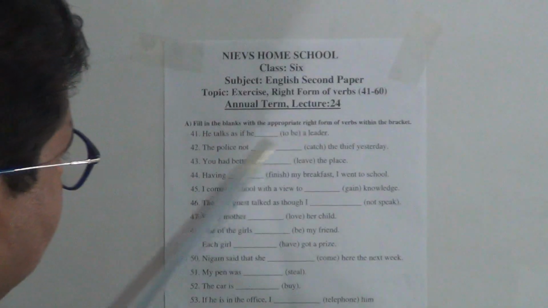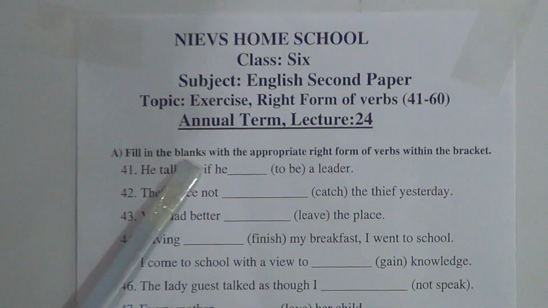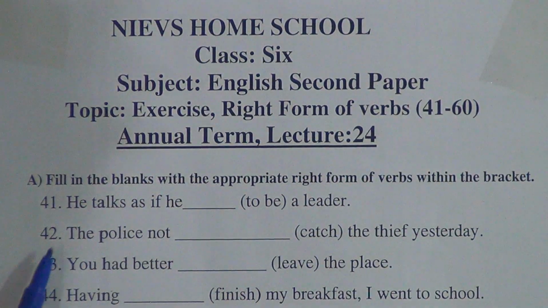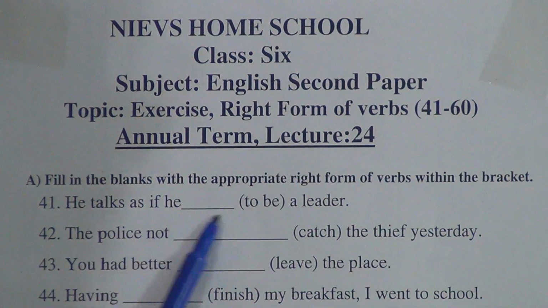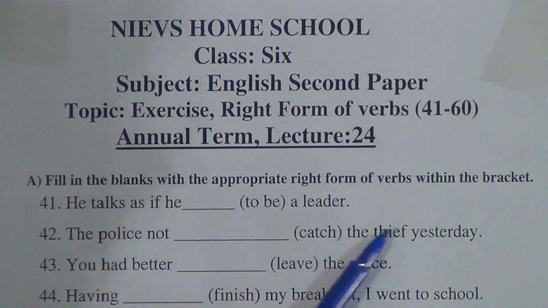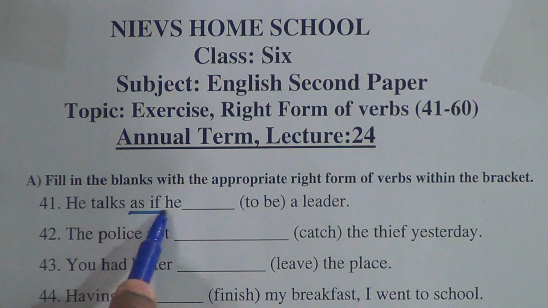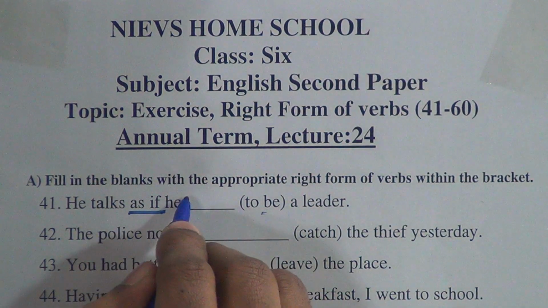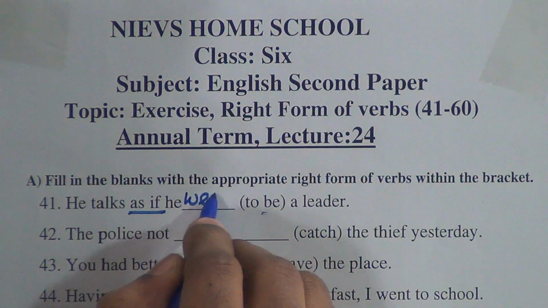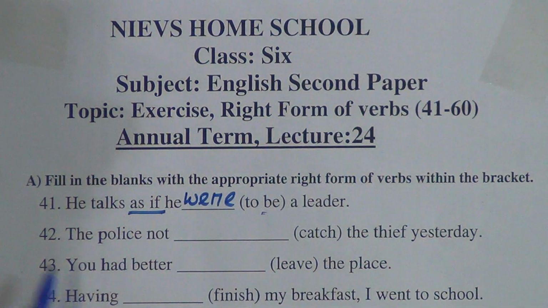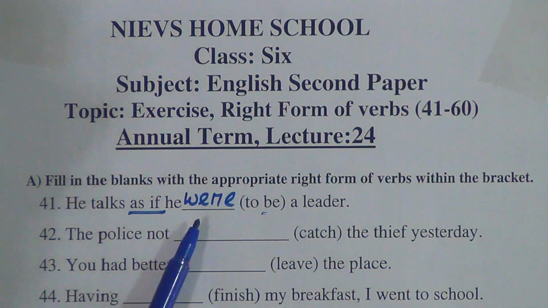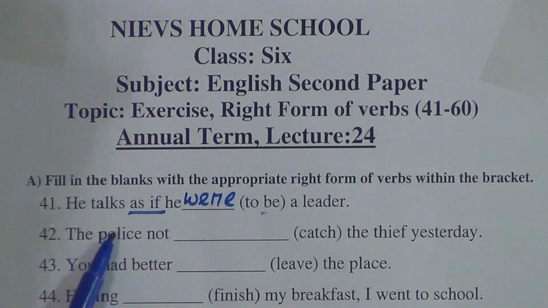Lecture 24. Fill in the blanks with the appropriate right form of verbs within the brackets. 41: He talks as if he dash a leader. If after as if and as though we find to be in the bracket, in the blanks we always have to put were. So, he talks as if he were a leader.